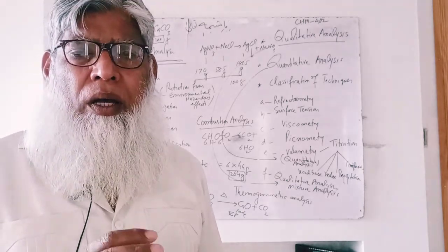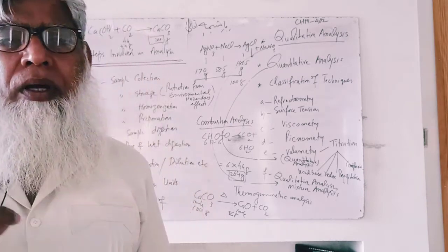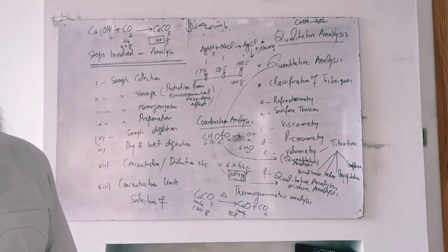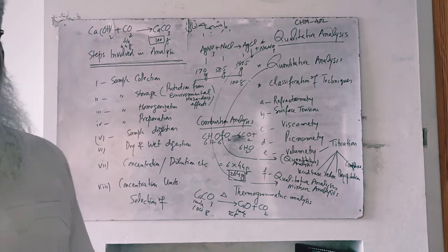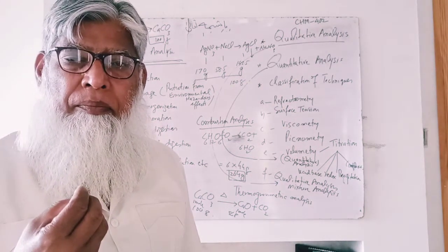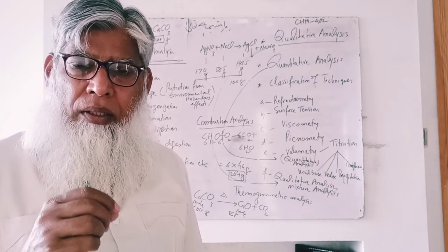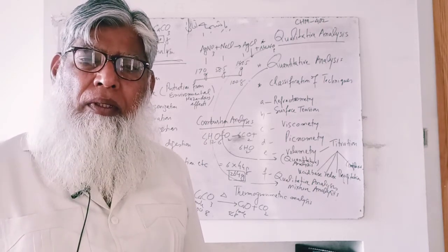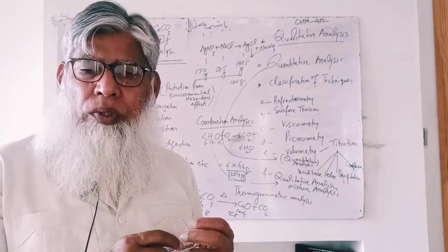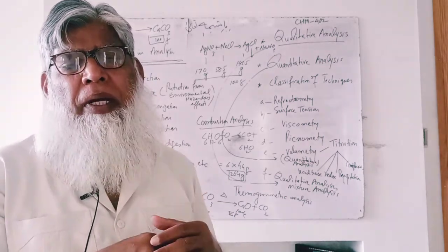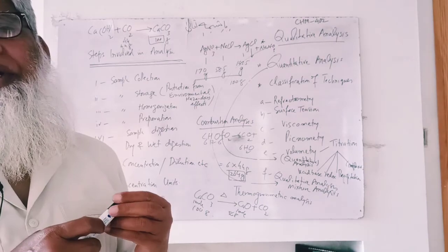According to our need, assignment, or objective, if the quality or kind is to be determined, it is determined by qualitative analysis. If the amount is to be determined, then it is determined by quantitative analysis. Okay.